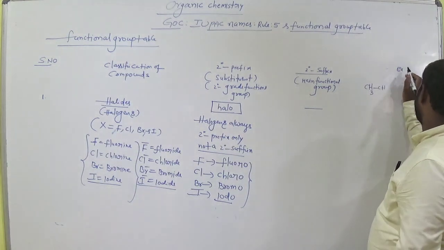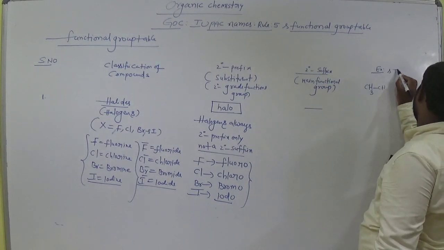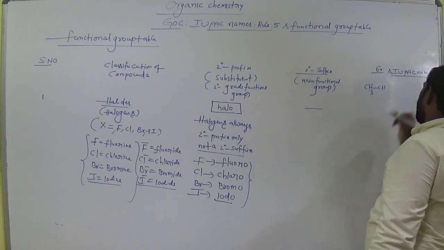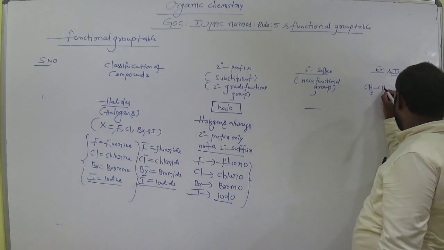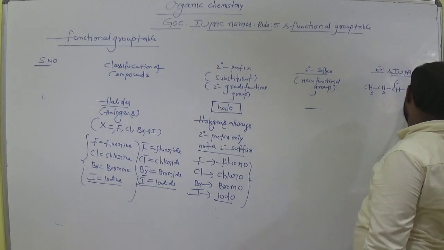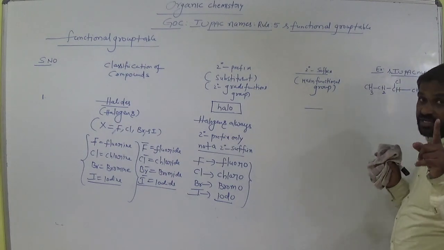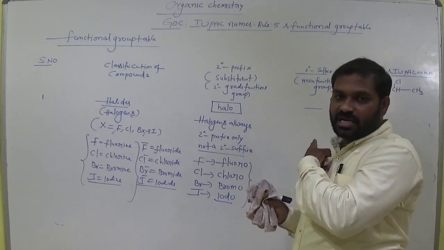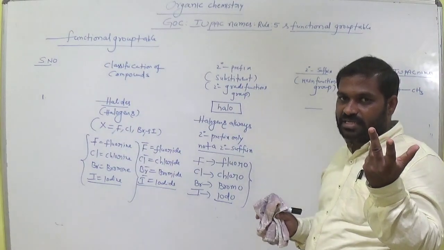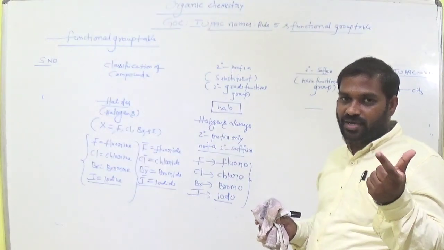Example and IUPAC names. For example, CH3, CH2, CHCl, CH3. This is the compound. Now I am going to give the name of this compound according to the IUPAC rules. We discussed 5 rules. First, select the longest chain. Then the substituent gets first priority, the lowest locant rule.